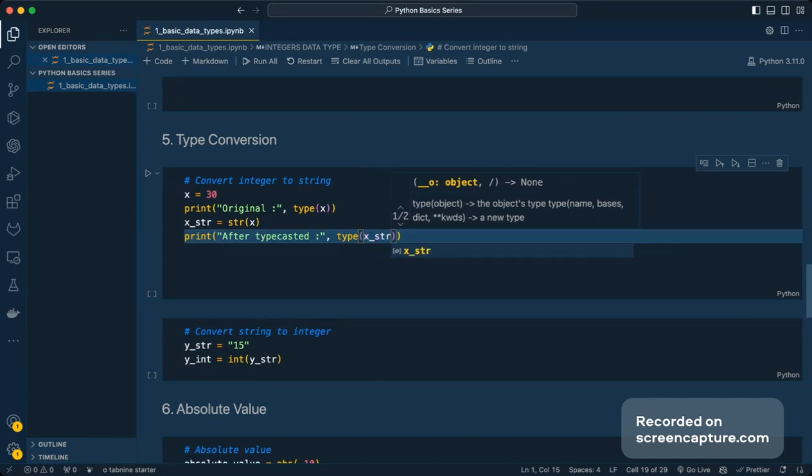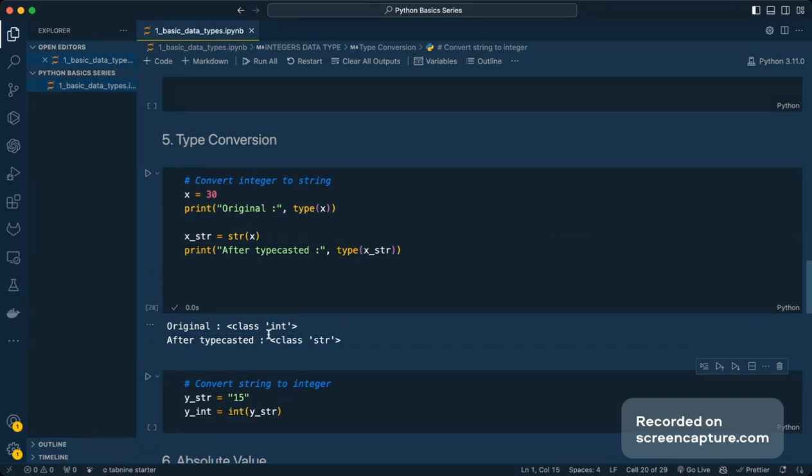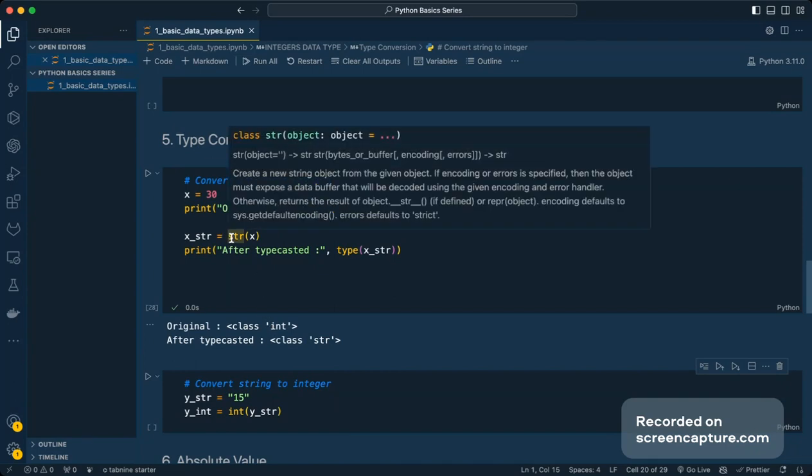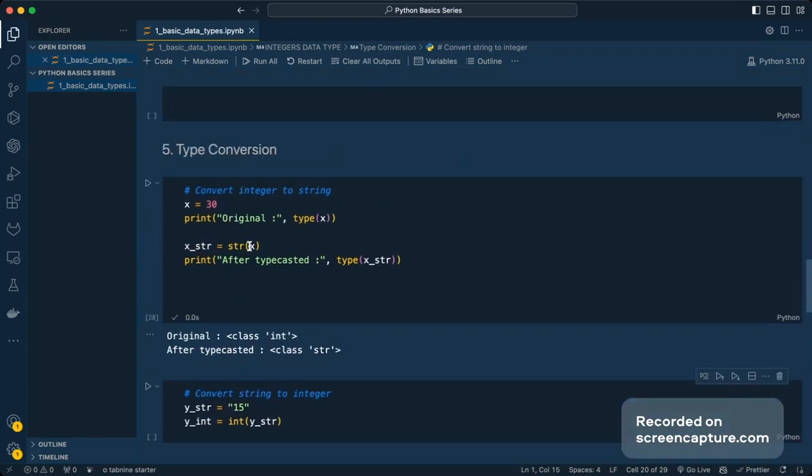So basically, what I'm trying to do over here is to change the data type altogether. When I do that, you can see earlier it was an integer class value, and by simply putting str as one of the operations onto it, by converting it, you can see over here that it's taking up that value as well. We can simply typecast this value. So yeah, this is also very simple. You can do it the same way.